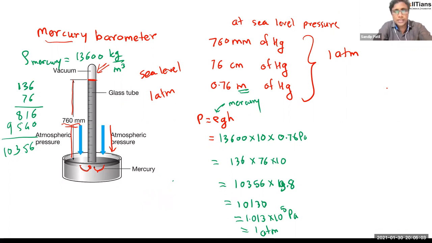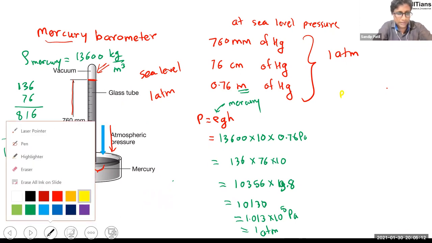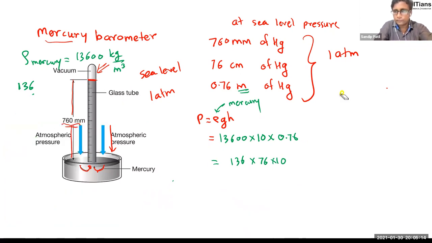Consider this 1 atmospheric pressure, which means 1.013 into 10 raised to 5. If I want to measure this pressure, it is rho g h, right? How much was it? 10130.